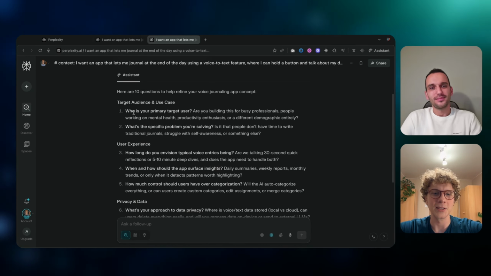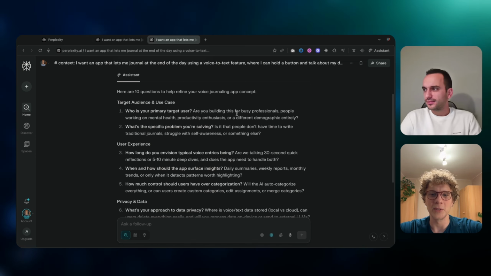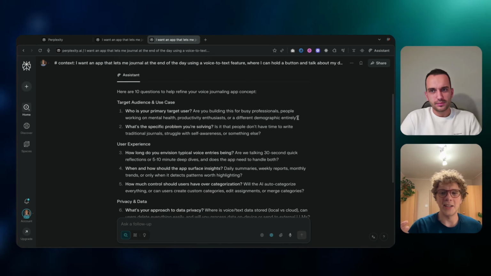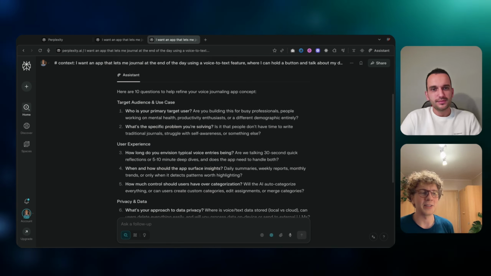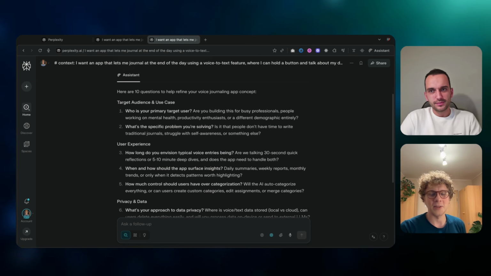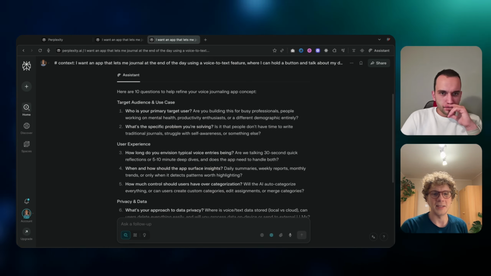Target audience and use case. Who is your primary target user? Are you building this for busy professionals, people working on mental health, productivity enthusiasts, or a different demographic entirely? So right off the bat, I think this is super important when you're making a digital product. You immediately have to think of the target user, and AI in this case recognized that this is very important.